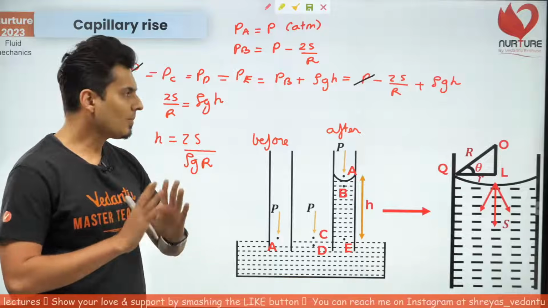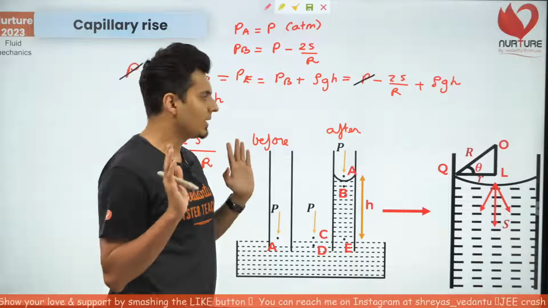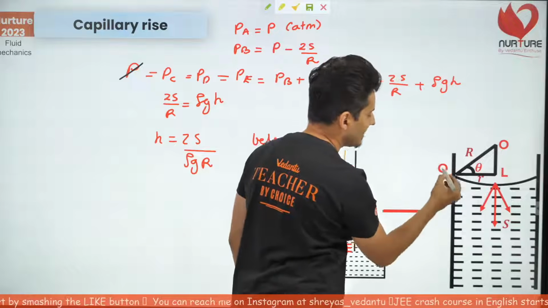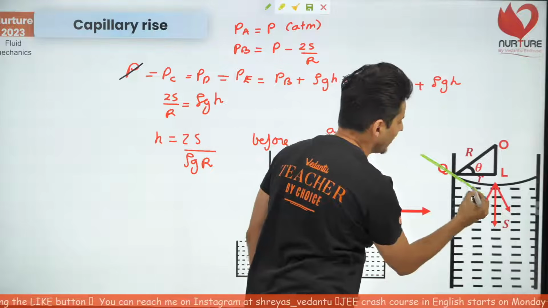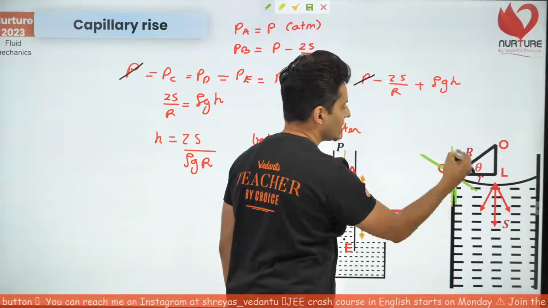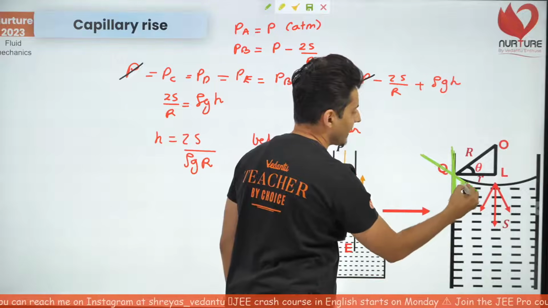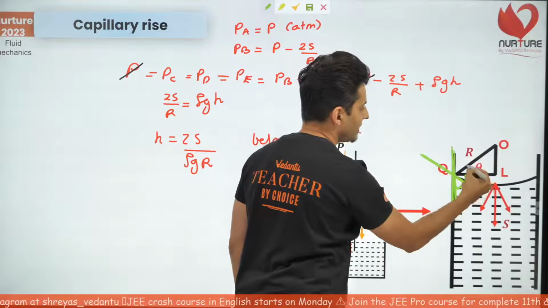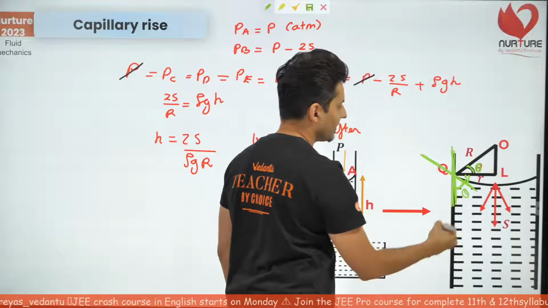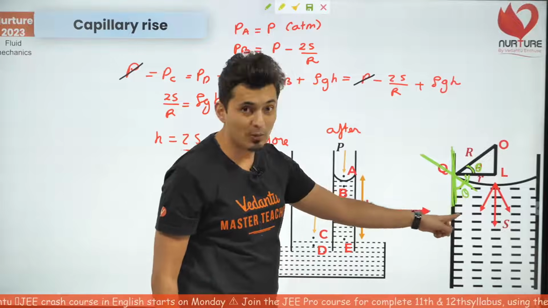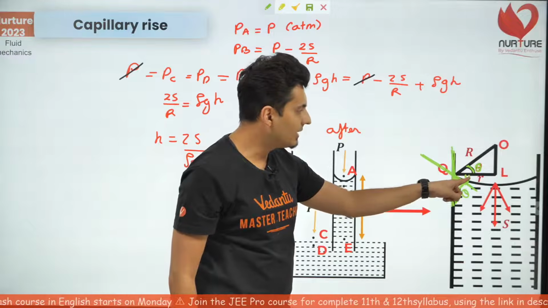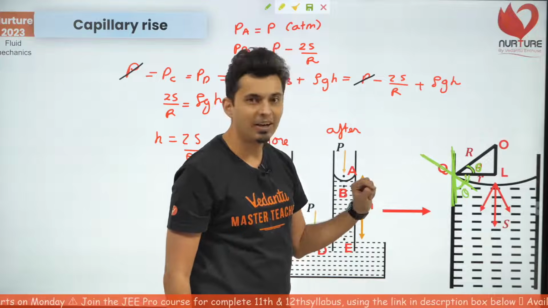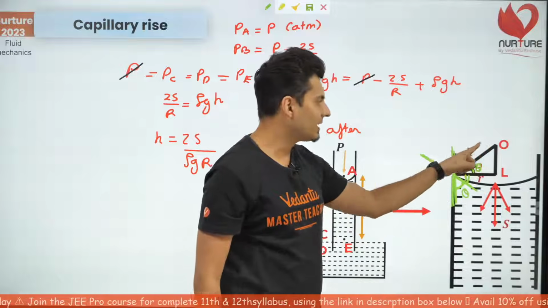Got it? Got it, my warriors? Okay, the last thing over here. Draw tangents. We have just defined the angle of contact. Draw a tangent to the water, draw a tangent to the solid. This is the angle of contact, theta. If this is theta, this is 90 minus theta. This is again theta over here. If this is the angle of contact, this is 90 degrees, so this is 90 minus theta. Again that is 90 degrees. This is theta. So do you see a right angle triangle?